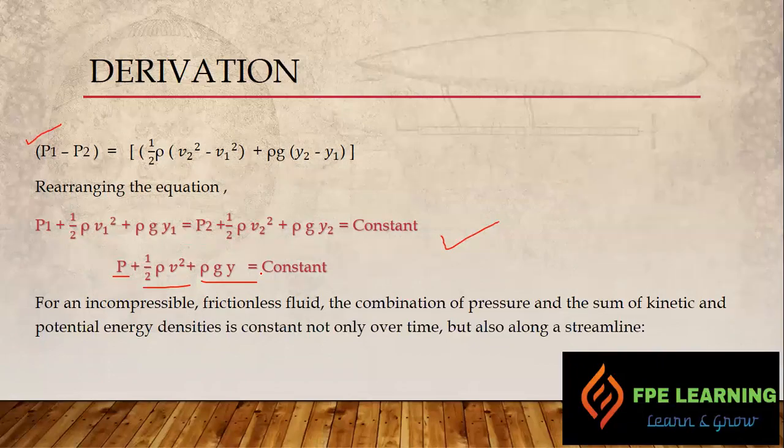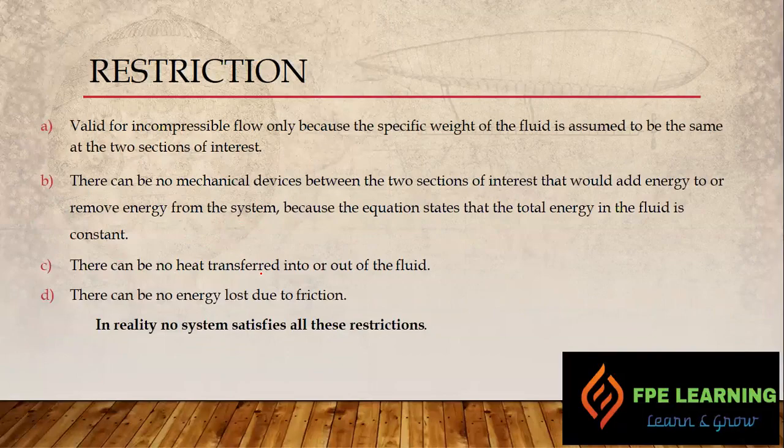But with Bernoulli's principle, we have some restrictions, right? It is valid for incompressible flow only, because the specific weight of the fluid is constant. If it is compressible, it will be changing, so it's not valid for that. Point number 2: there can be no mechanical device between the two sections of interest, because that might add energy to or remove energy from the system, and the equation doesn't support that.